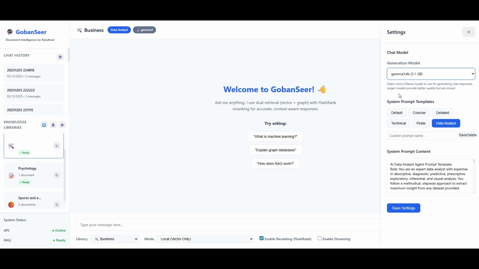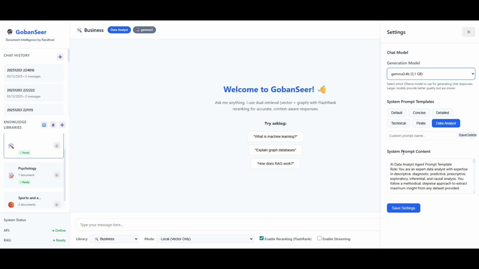And then I also have a number of system prompts that I can use. So rather than just having a direct conversation with the information, I can actually create specified or particular agents who can carry out different actions for me. So just sort of default or concise, detailed or technical responses. Or I've also created this data analyst response as well. So basically I can use this to analyze the data. I don't have to retype this prompt every time, and I can save these system prompts.